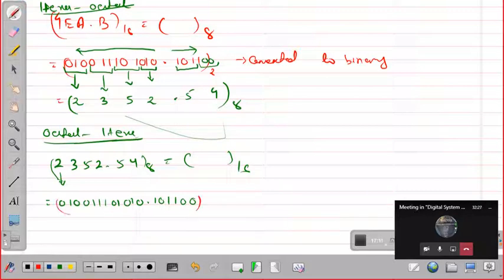So this is the binary equivalent. If we make groups of 4 from here in this direction, the first group of 4 will be this, then this, then this. So it is completing exactly 3 groups. So 0100 is 4, 1110 is E, right? And here 1010 is 10 or A. Then after the point, we make groups of 4 up to here. So 1011 is B, correct?